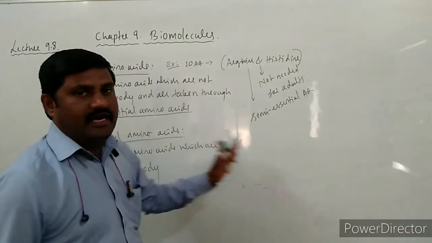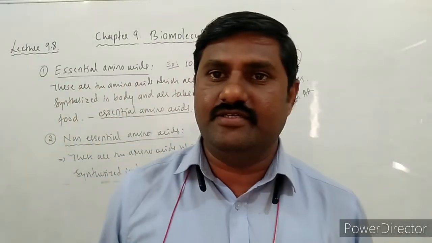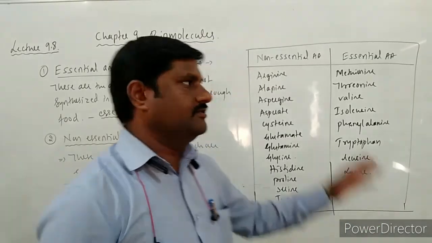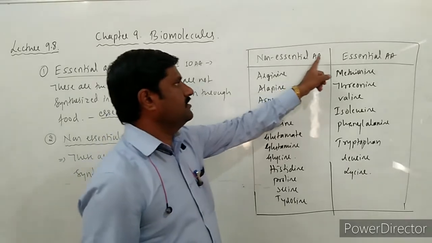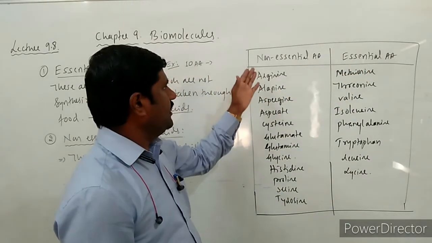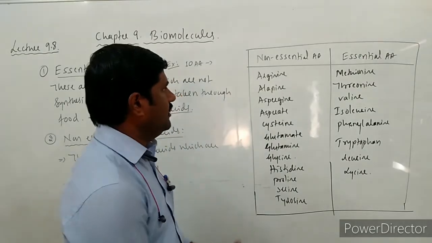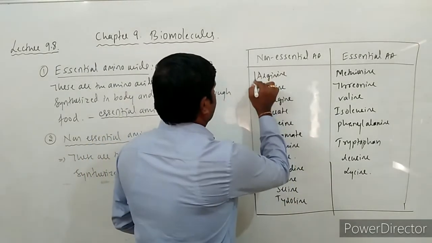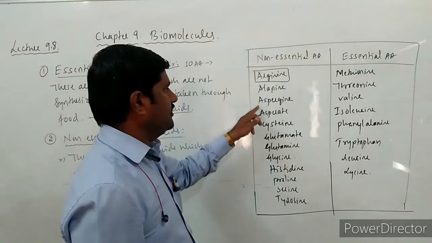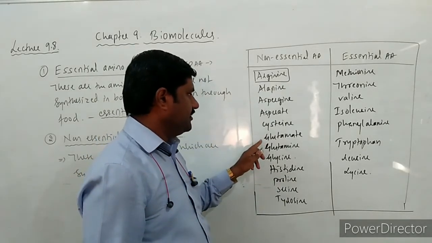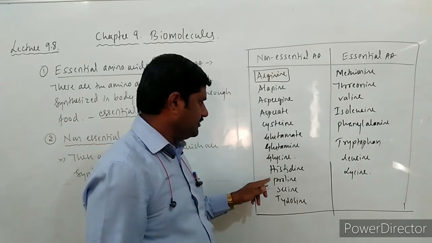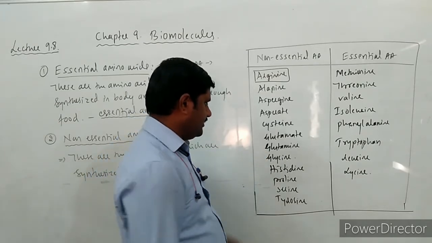Non-essential amino acids as well as essential amino acids, I shall list out now itself. Yes, so this is the list. See here, non-essential amino acids: alanine, asparagine, aspartate, cysteine, glutamate, glutamine, glycine, proline, serine, tyrosine.